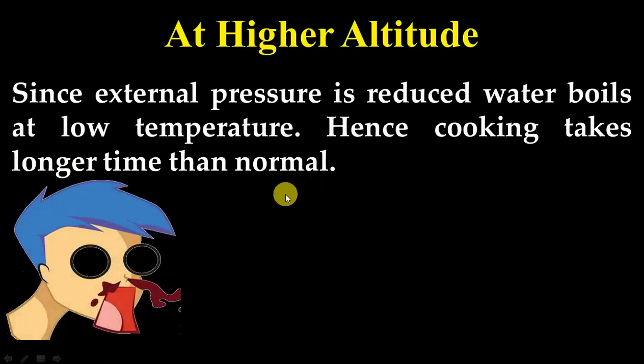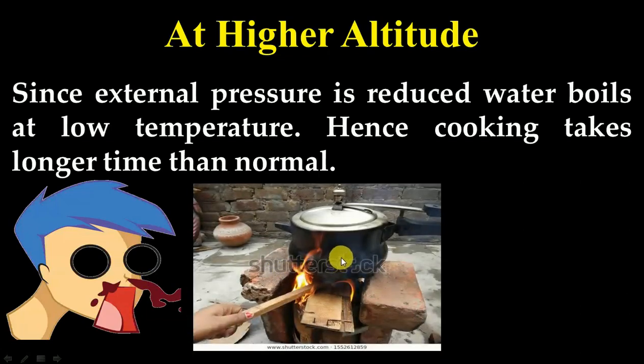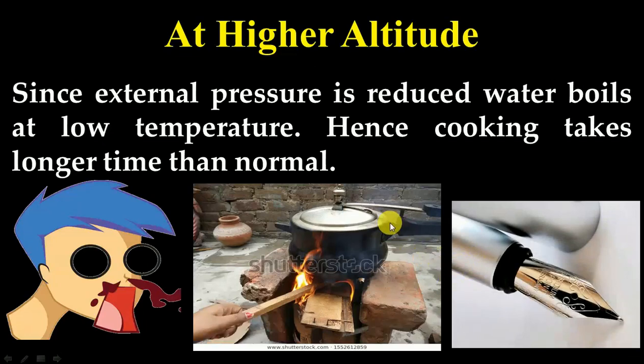One more problem is seen there. When we move to higher altitude conditions, bleeding starts from the nose. This is due to the reason that external pressure is low, but blood pressure inside our body is high. So blood flows out through our nose. Cooking becomes difficult, that I have told you now. And there is one more thing.